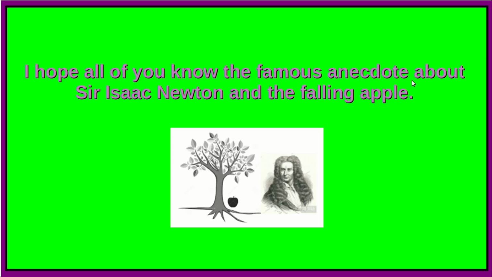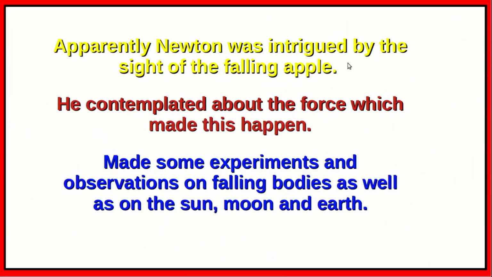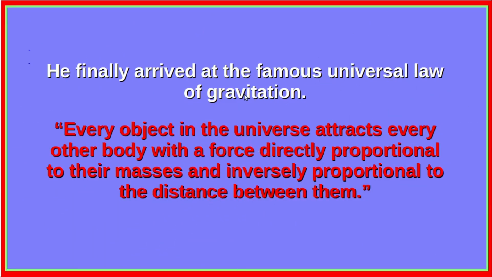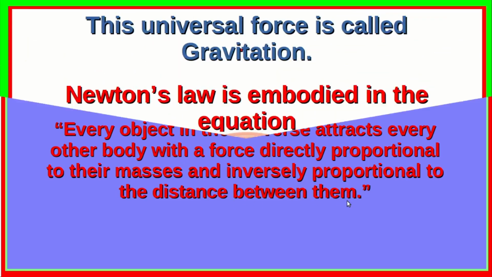I hope all of you know the famous anecdote about Sir Isaac Newton and the falling apple. Apparently Newton was intrigued by the sight of the falling apple. He contemplated the force which made this happen. He performed some experiments and observations on falling bodies as well as on the sun, moon and earth. Finally he arrived at the famous universal law of gravitation, which reads: every object in the universe attracts every other body with a force directly proportional to their masses and inversely proportional to the distance between them.